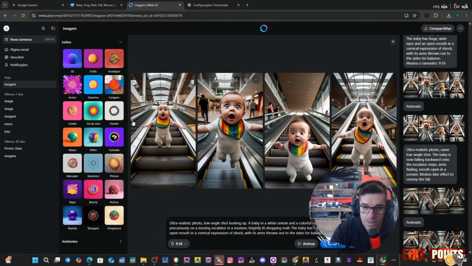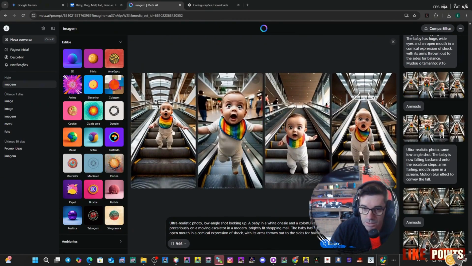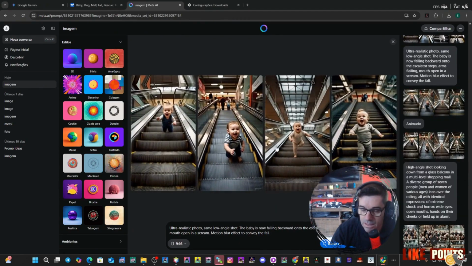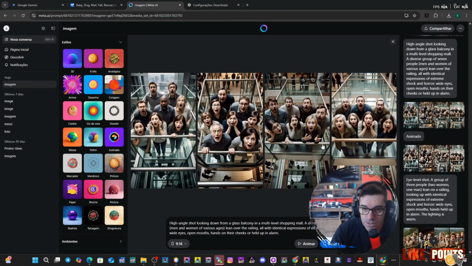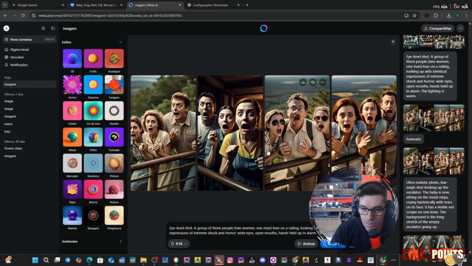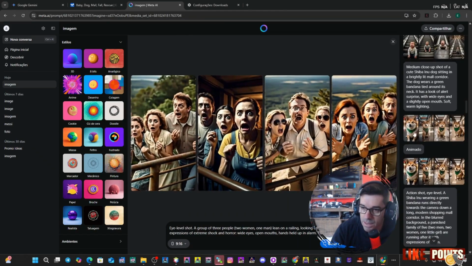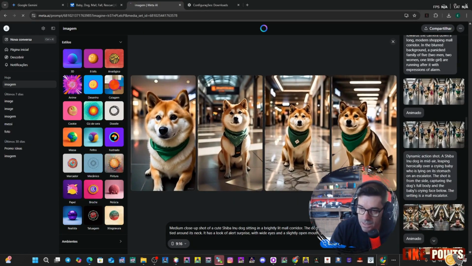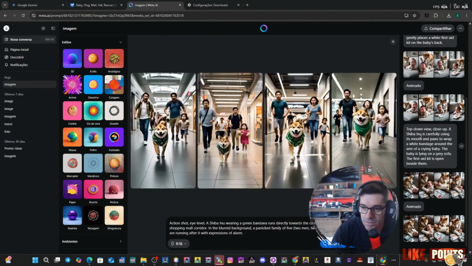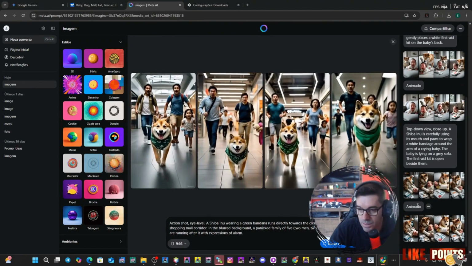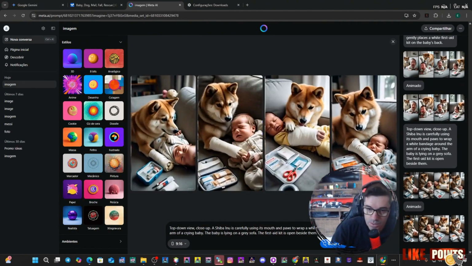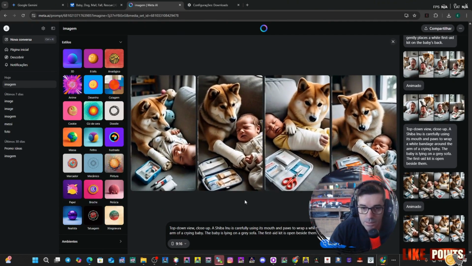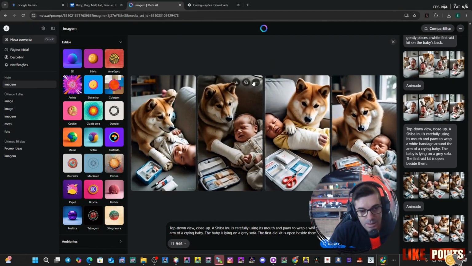Look, I started with a little baby on the escalator, then it created the animations for me. Look, the baby supposedly falling on the escalator, then there's another scene here with the baby, then the people, right, shocked by what's happening. Here there are more people, you can choose which one you want to use. Here we have the little dog, right, who goes there to save the baby. So all the scenes here we can faithfully reproduce using artificial intelligence techniques, right? I'll show you what these techniques are throughout this video here. Look, there, the little dog saved the baby and put him here to take care of him. It's still creating the other parts of the scenes here. Now let's see how we can make this kind of content.